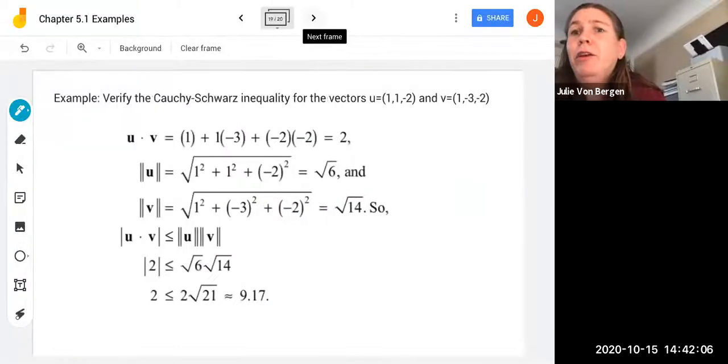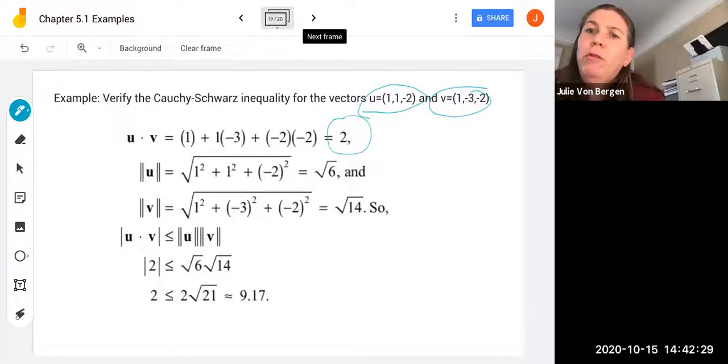Okay, so let's verify the Cauchy-Schwarz inequality for the vectors u equals 1, 1, negative 2, and v equals 1, negative 3, and negative 2. So u dot v is going to be 1 times 1 makes a 1 here, plus 1 times negative 3, plus negative 2 times negative 2. So that adds up to be a 2.